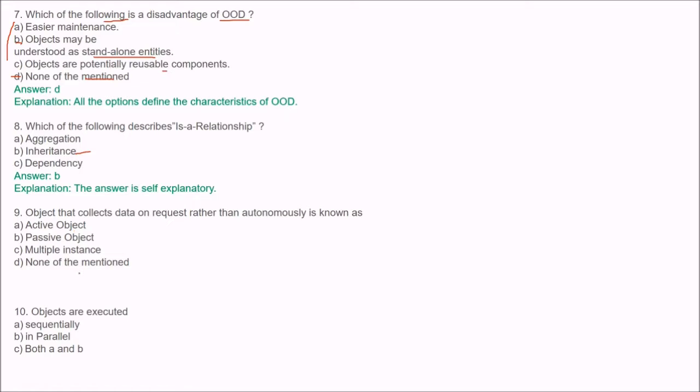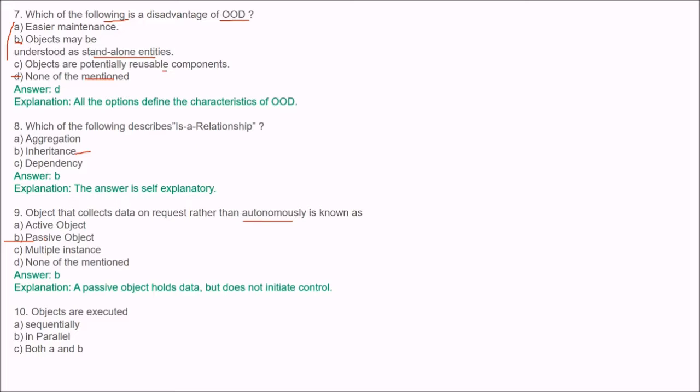Next question is: an object that collects data on request rather than autonomously is known as active object, passive object, multiple instance, or none of the mentioned. So the question is: object that collects data on request rather than autonomously. The answer is B, which is a passive object. The passive object holds data but does not initiate control. It holds the data but it will not initiate the control.